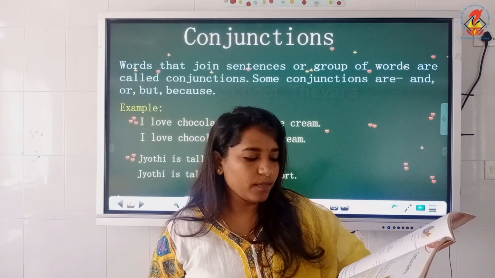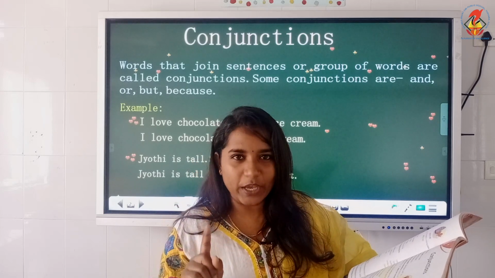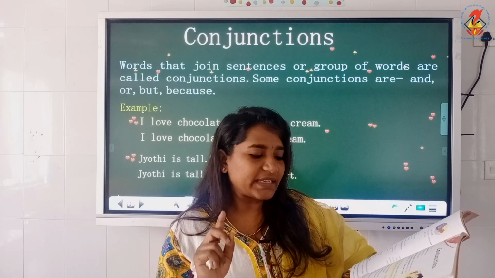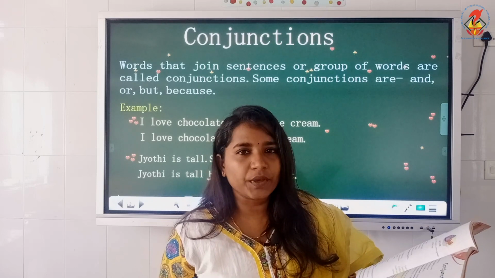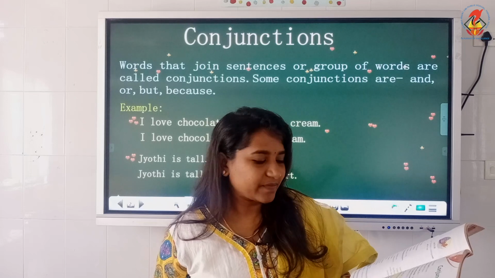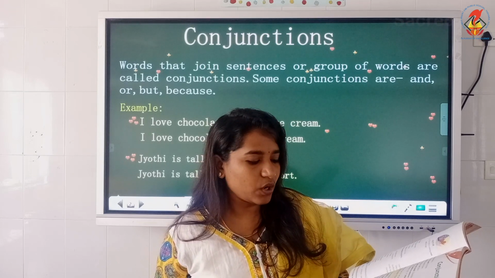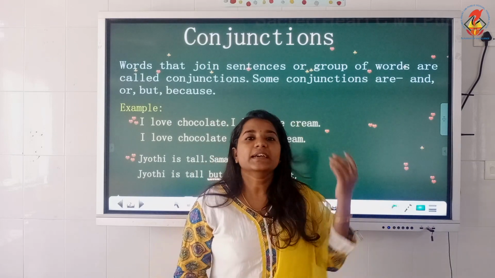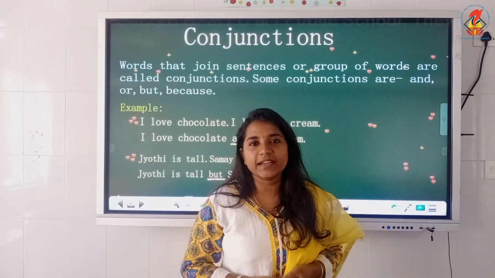I will go home. The first conjunction is and. I will go home and do my homework. The next one: I will go home but I will not take you along. Third one: I will go home because I am tired. I will go home or I will stay back. I will go home if I get the air tickets. I will go home when I get leave. So we can use different conjunctions in different situations or to express different ideas.